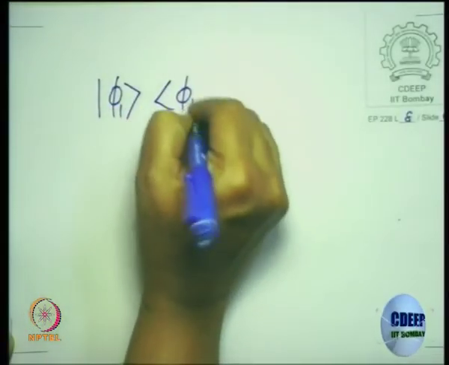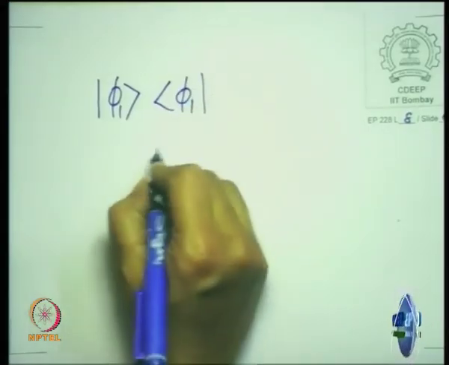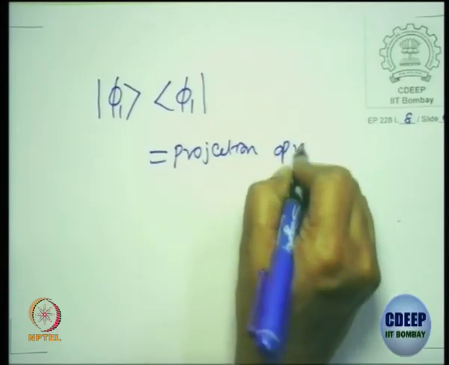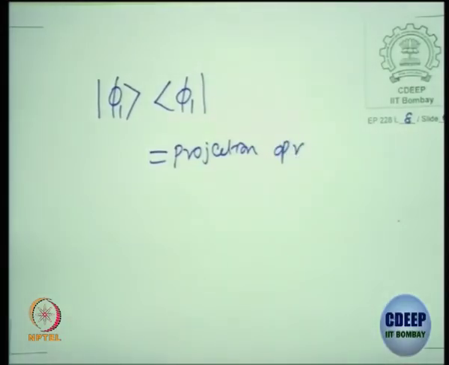It projects the component of an arbitrary state along the phi1 direction. So this outer product is a projection operator. It's going to be a matrix operator.